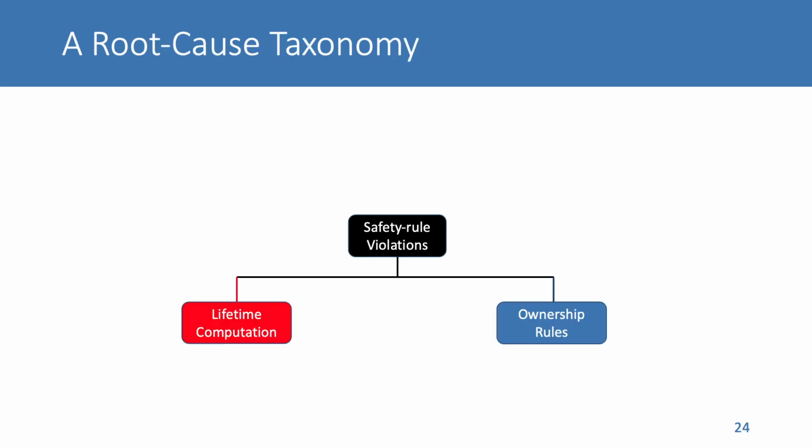To understand which safety rules are more difficult, we first construct a root cause taxonomy for safety rule violations. Lifetime and ownership are the 2 most important concepts in Rust safety mechanism. We first divide violations into those due to complex lifetime computation and those caused by violating ownership rules. We further divide each category into several subcategories.